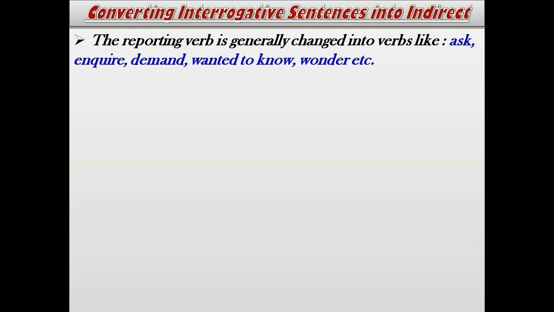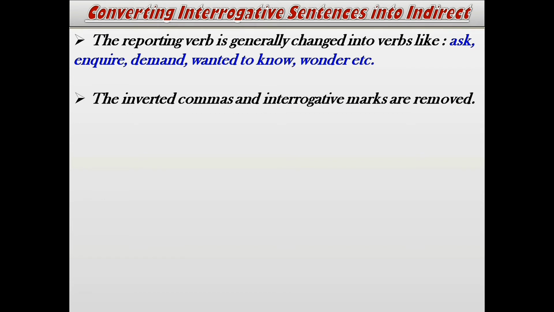An interrogative sentence is any sentence that asks questions. Simple. So here we will use words like ask, inquire, demand. These are all words which are used for asking questions, and these are the words which we will be using to change into indirect speech.